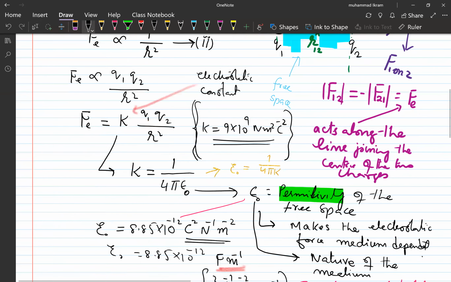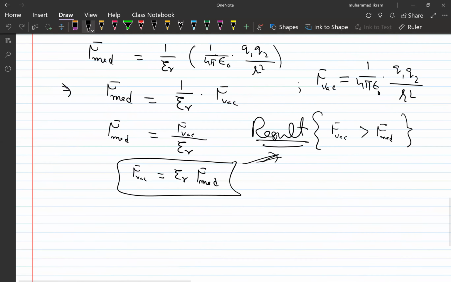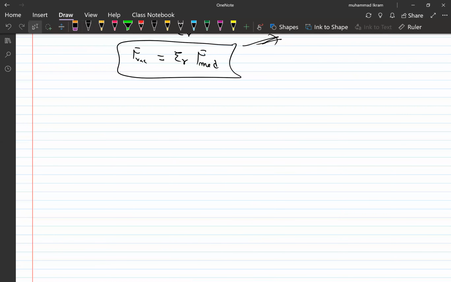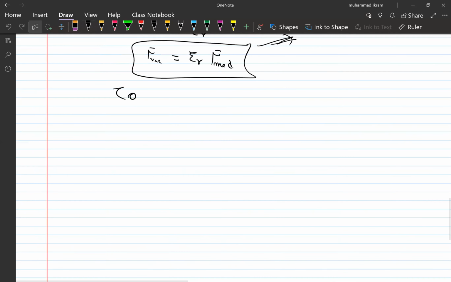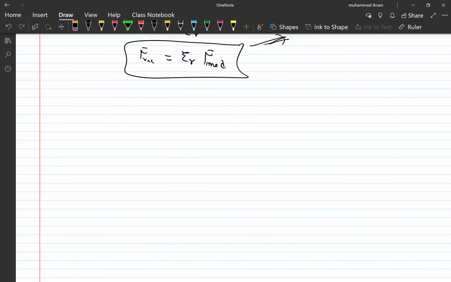Now, for the vector form, as I told you, that is Coulomb's law in vector form. As I told you, that is important. Coulomb's law.